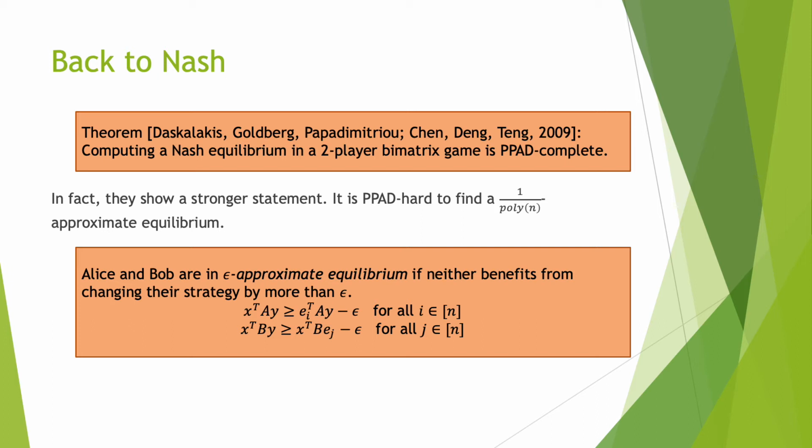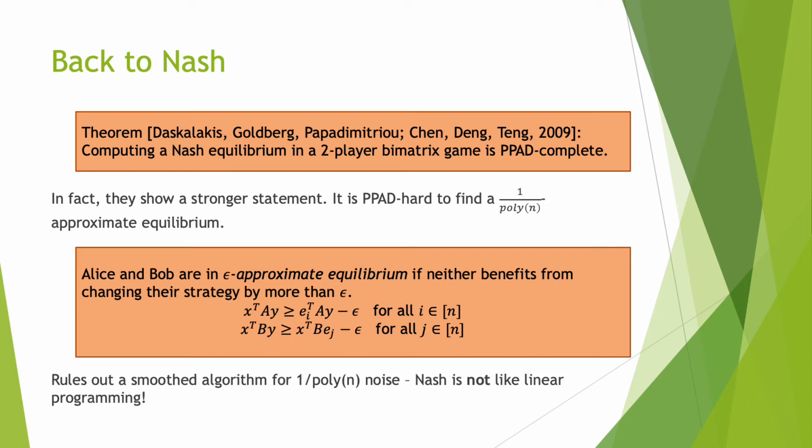So in particular, there's no individual strategy that has more than an epsilon bigger payoff than what's in the equilibrium. Note that this rules out a smoothed algorithm for 1/poly(n) noise. So in particular, this means that Nash equilibrium is not like linear programming, in that you can smooth the problem a little bit to make it easy.